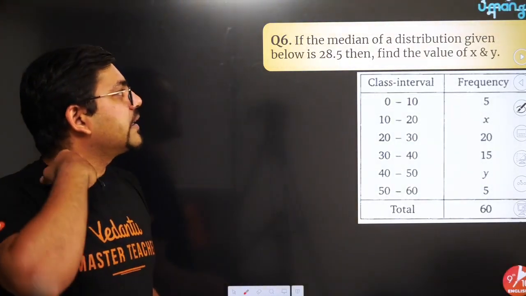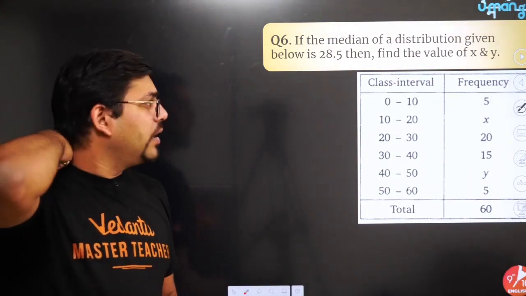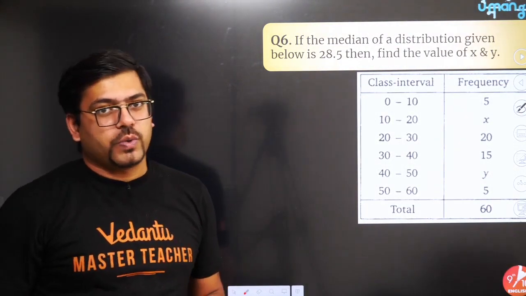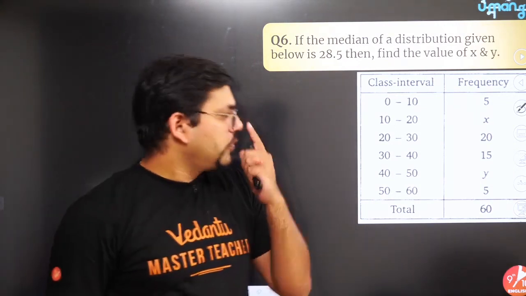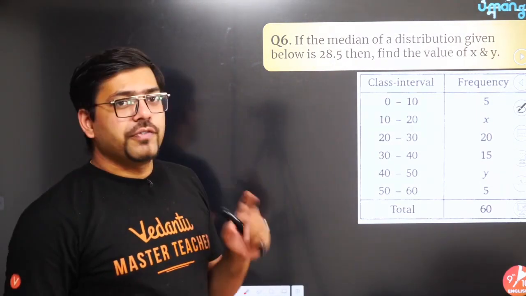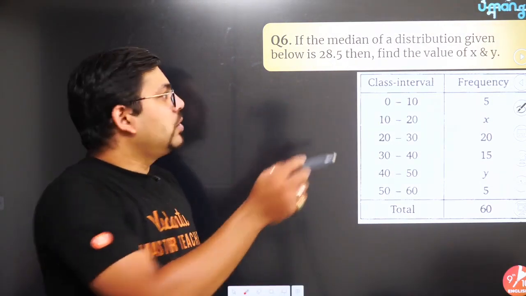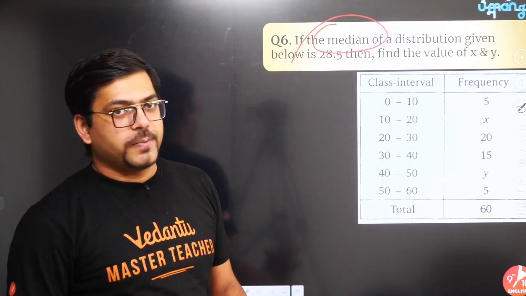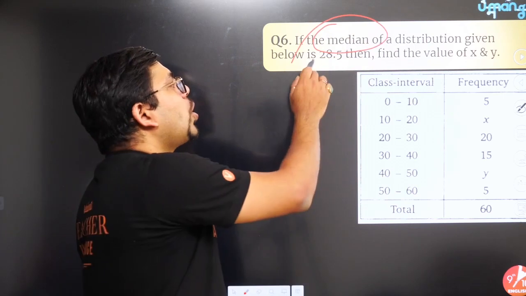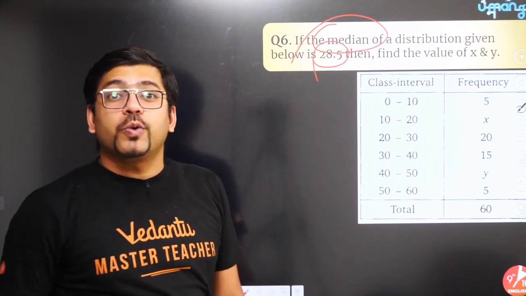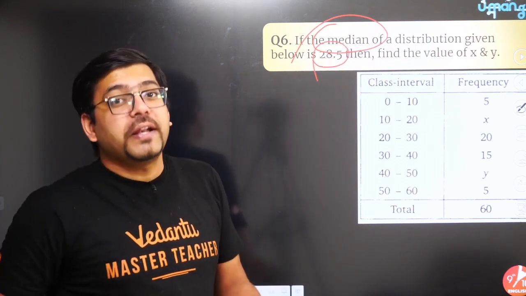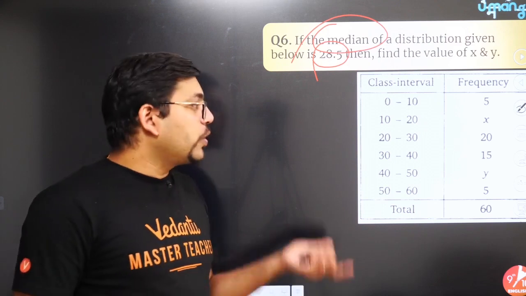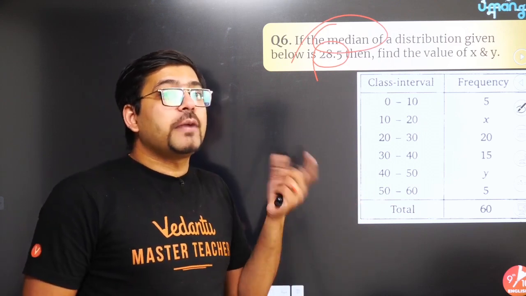Here what the question says is that the median is given, and x and y are the unknown frequencies. So we have to find the unknown ones. First of all, in median questions we usually have to find the median class, then only we'll be able to go ahead. Here the median is already given, so we don't need to find the median class, because the median is 28.5. You know in which class 28.5 will lie.